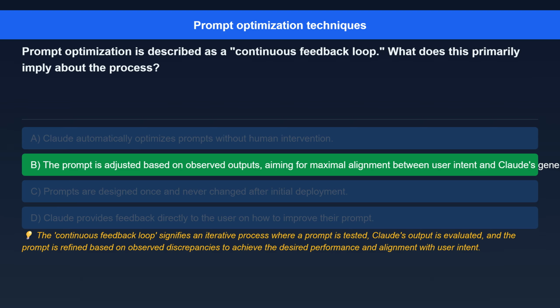The correct answer is, quote, the prompt is adjusted based on observed outputs, aiming for maximal alignment between user intent and Claude's generation. Here's the explanation. The continuous feedback loop signifies an iterative process where a prompt is tested, Claude's output is evaluated, and the prompt is refined based on observed discrepancies to achieve the desired performance and alignment with user intent.